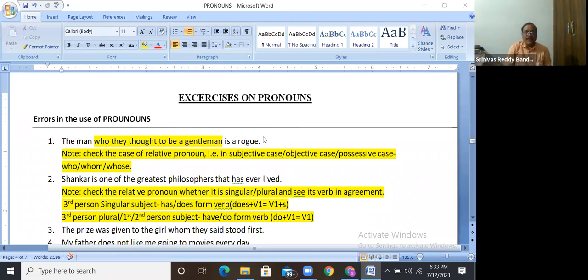If you are aware of this type of sentence structure, even reading comprehension will be easy. The man is a rogue. This is the actual sentence. Which man is the rogue here? Whom they thought to be a gentleman. Whom they thought to be a gentleman is a rogue. Is it clear? Like this. Any doubts?